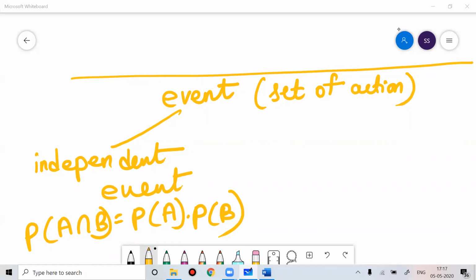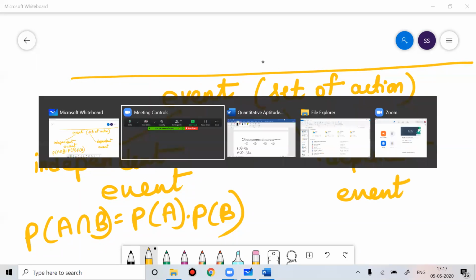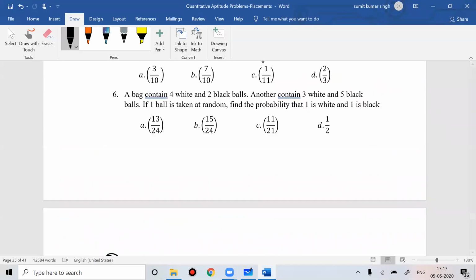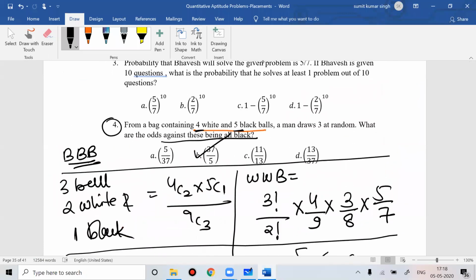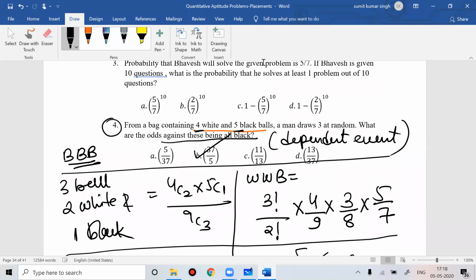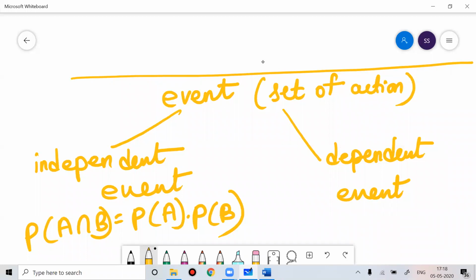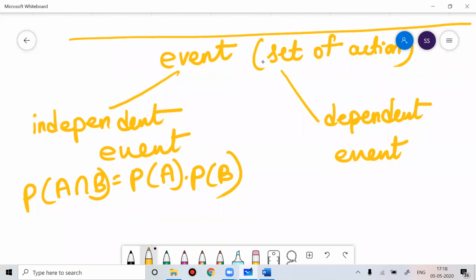Now we have something called a dependent event. Like this ball problem what I solved for you, these were all examples of dependent events. If you draw one ball, the next ball you're drawing depends on the first ball you have drawn. So that event was basically a dependent event.